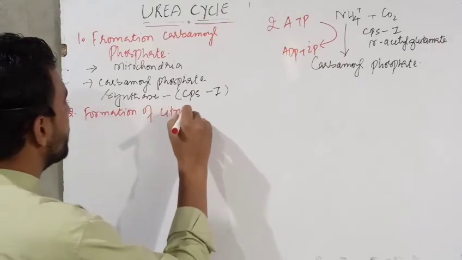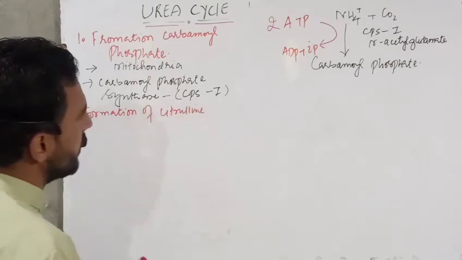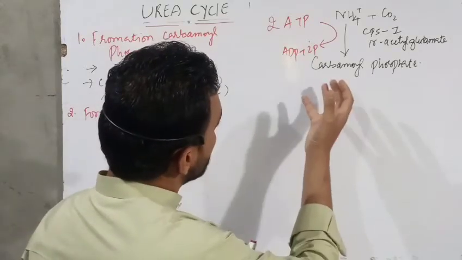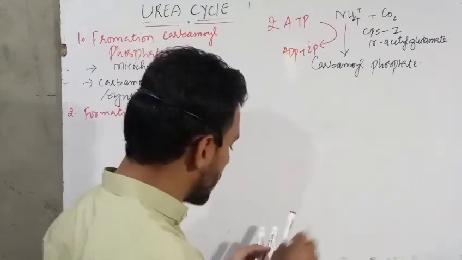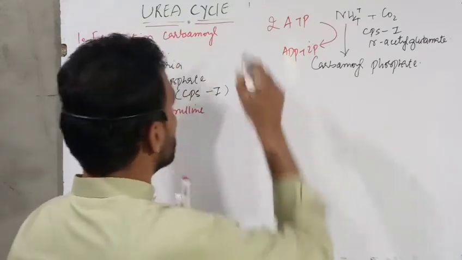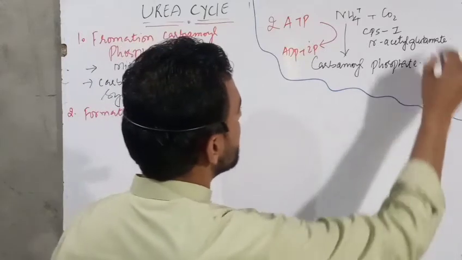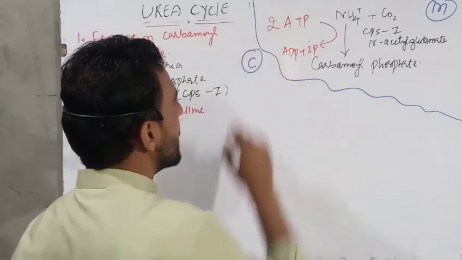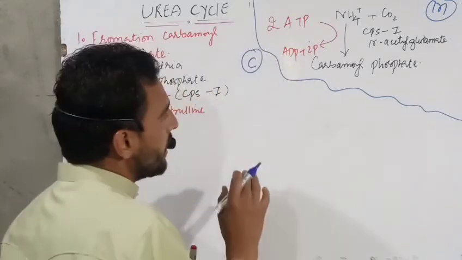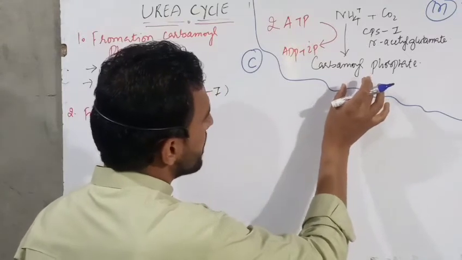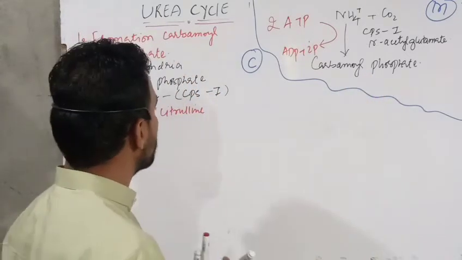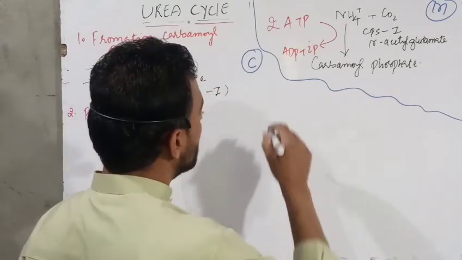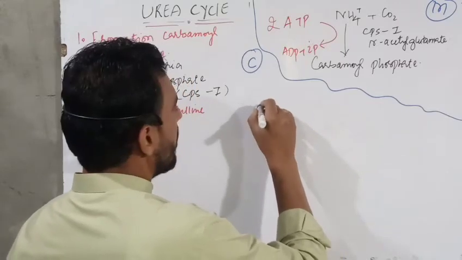Now the second reaction of the urea cycle is the formation of citrulline. This reaction takes place in the mitochondria, as I have already told you. Here, M is the mitochondria and C is the cytosol. Carbamoyl phosphate is the main substrate for the formation of citrulline, but it requires another substrate, ornithine.